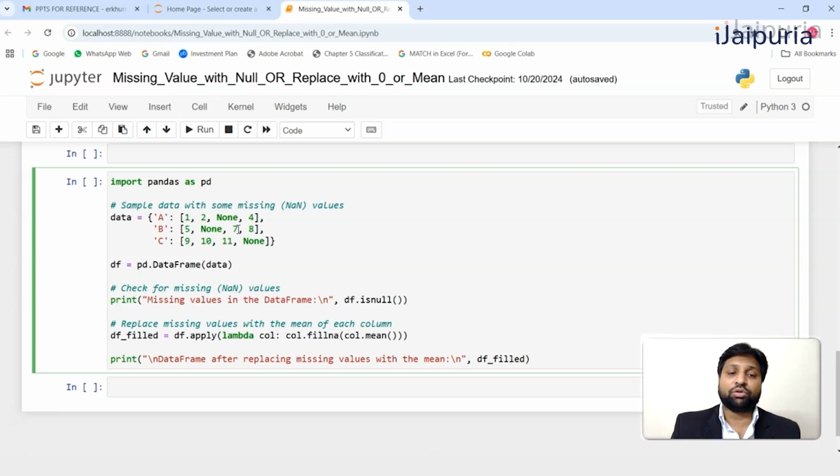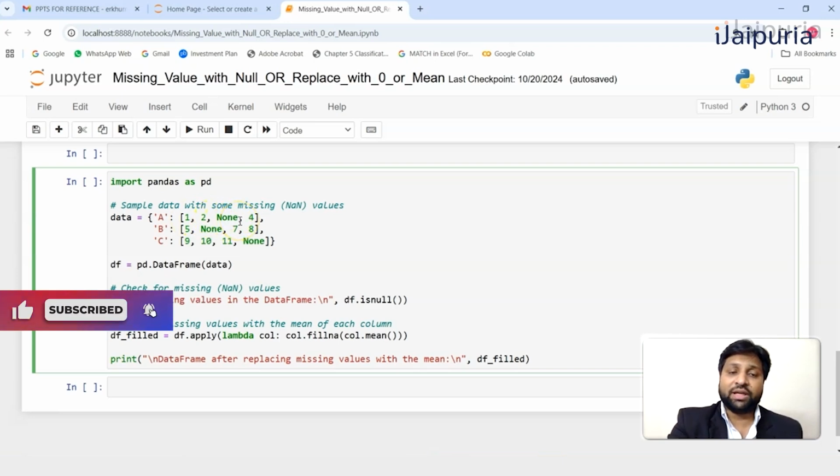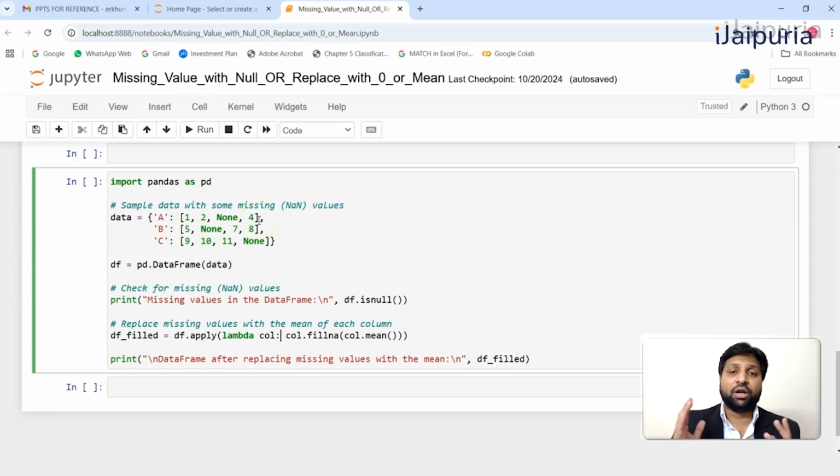So here we have to find the values for the whole column: 1 plus 2 plus 0, let's treat none as 0, plus 4. 1 plus 2 is 3, 3 plus 4 is 7, and 7 divided by 3 is 2.33. So instead of none, we should get the output in the A column as 1, 2, 2.33, and 4. Now let me run this code for you and we will be able to see the output.